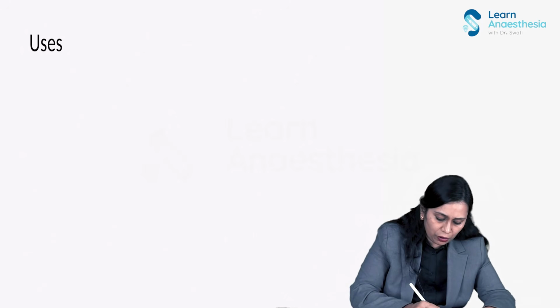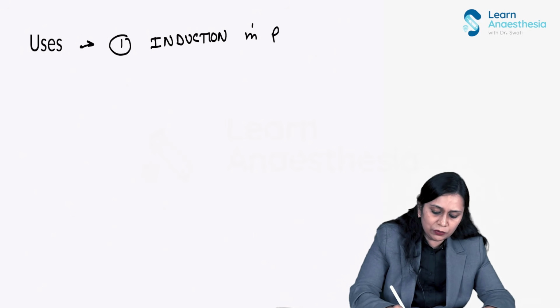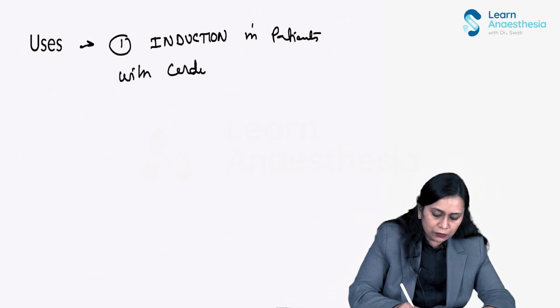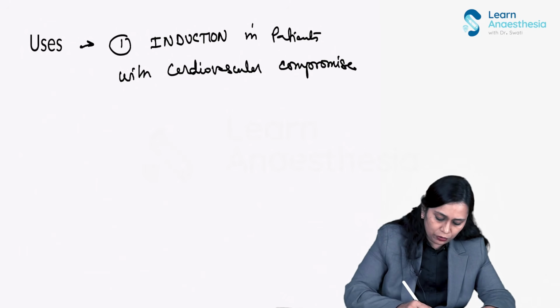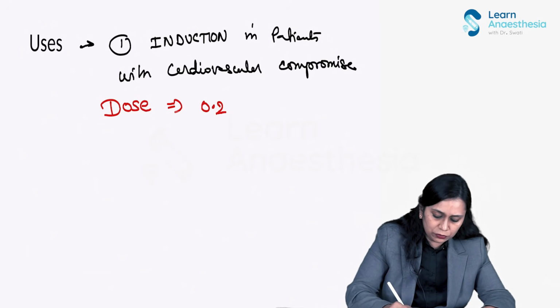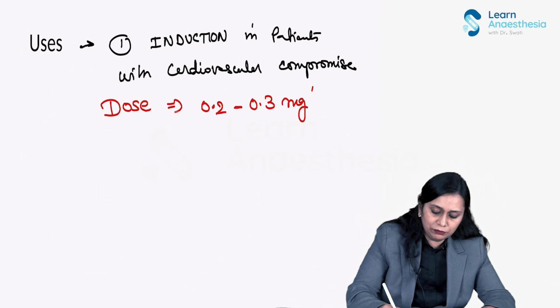We use it for induction in patients with cardiovascular compromise, okay?